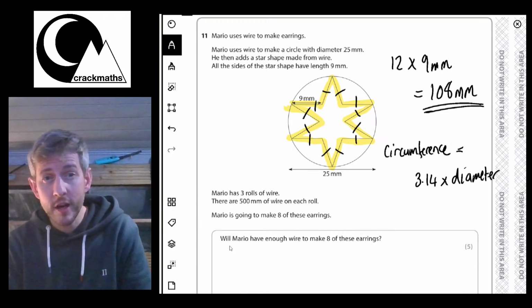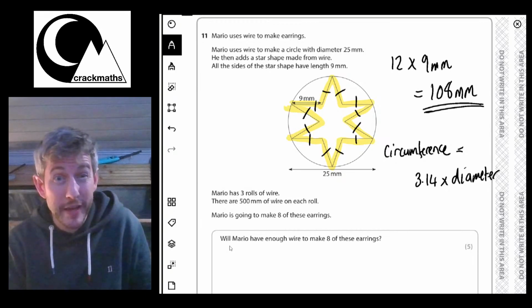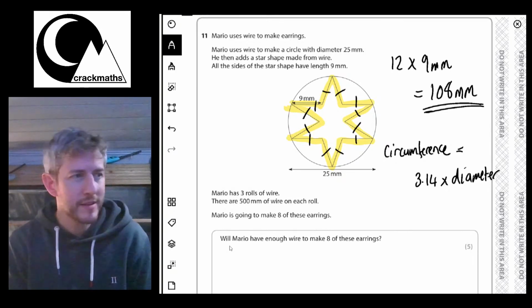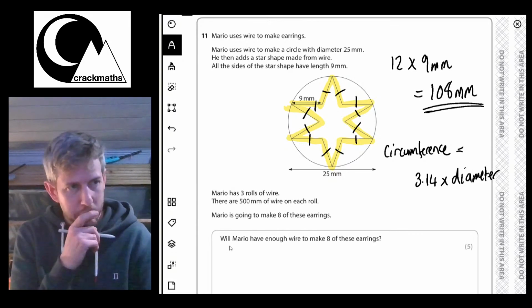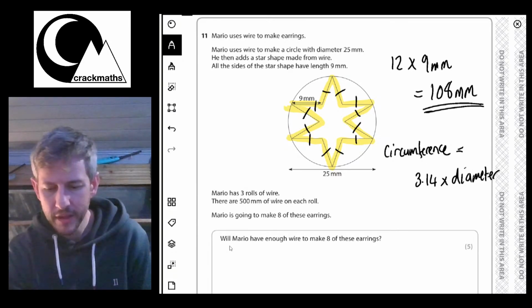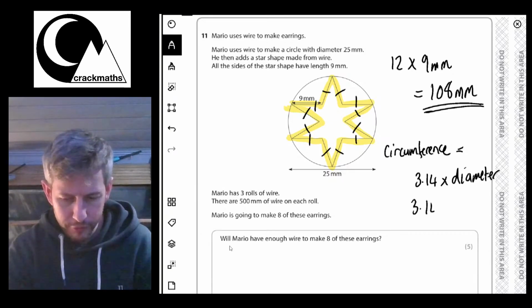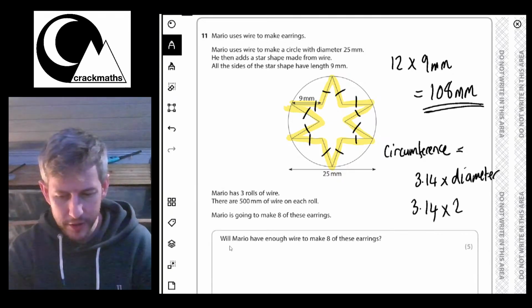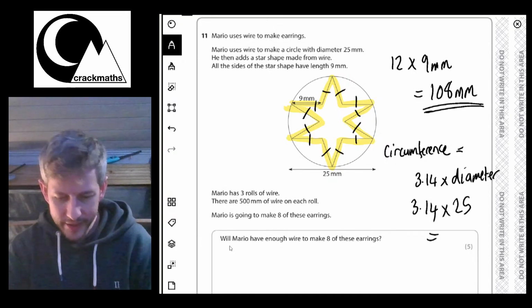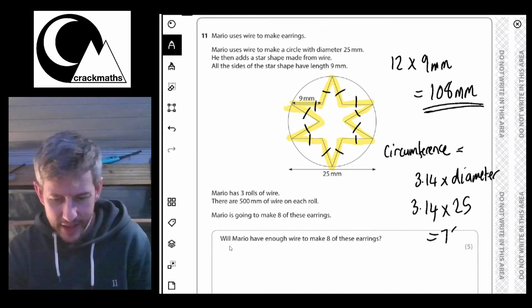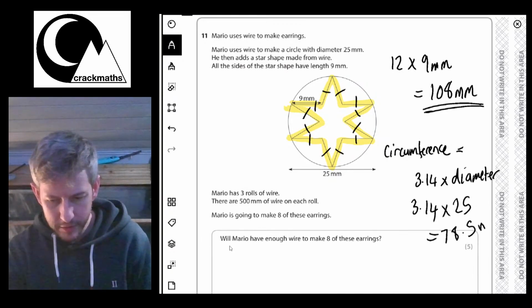It is useful to remember that that's what it is. So 3.14 times 25 equals 78.5 millimeters.